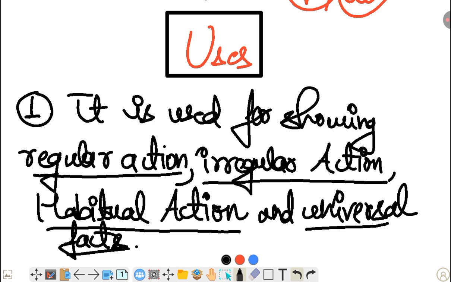So for universal fact we use present indefinite tense, and in universal facts some mathematical facts will come, some scientific facts will come. Like when you heat the water at 100 degrees Celsius, it starts boiling. When you cool down the water at 0 degrees Celsius, it freezes. So it is a fact, it can never change. Like the sun rises in the east, it can never be false, it is always true. So for these things we will use present indefinite.